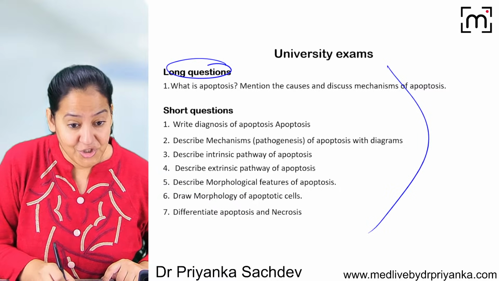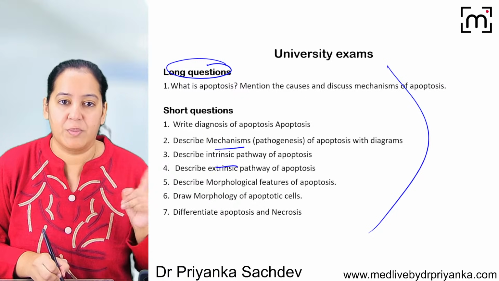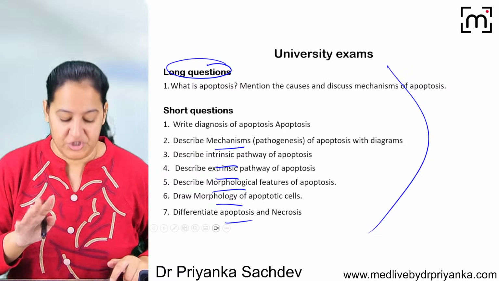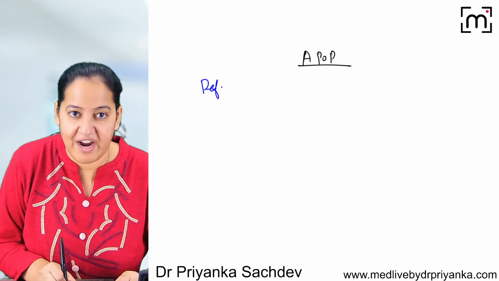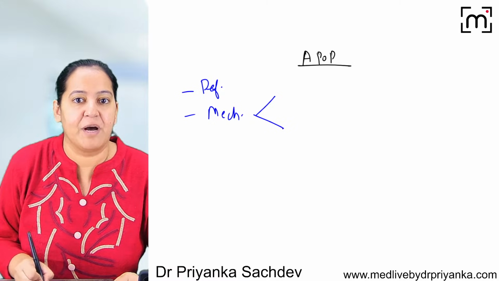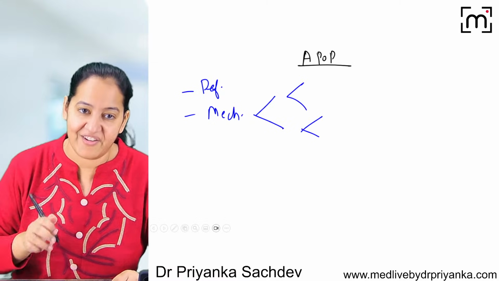You usually get a long question on apoptosis, or a small one on the mechanism, either the extrinsic pathway or intrinsic pathway, or morphology or diagnosis, as a short question. So today in apoptosis, we have learned the definition of apoptosis. You can all define it with a diagram. What are the two mechanisms? Extrinsic pathway and intrinsic pathway. In each of them, two phases: initiation and execution. We can draw the flow charts and diagrams.